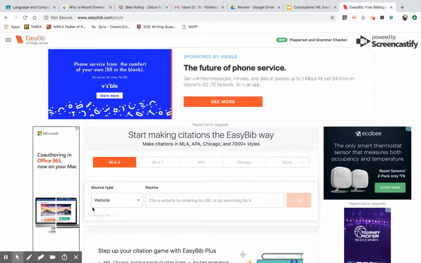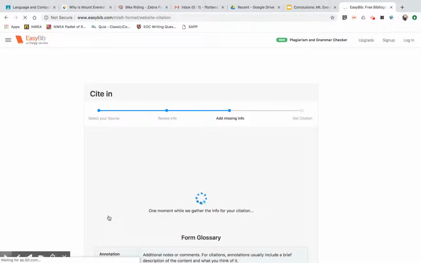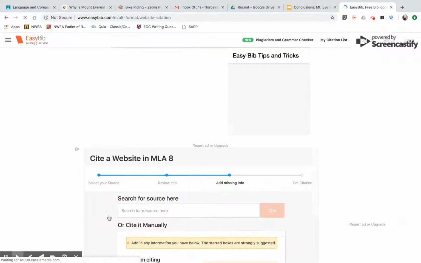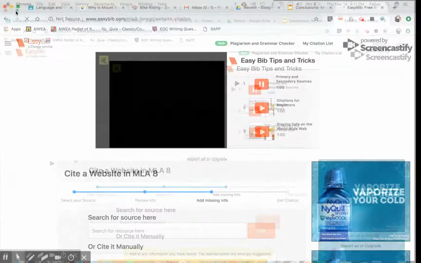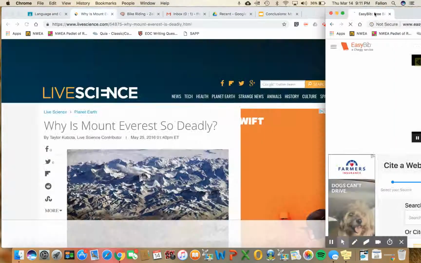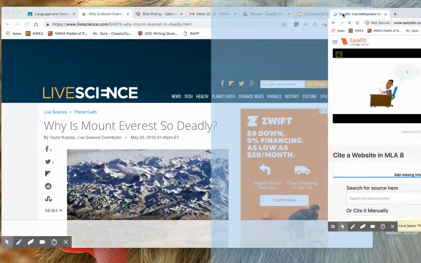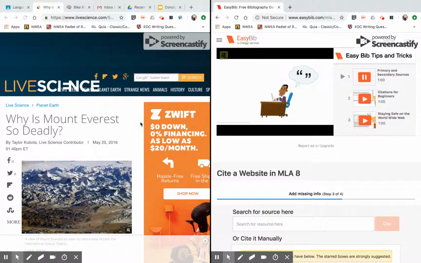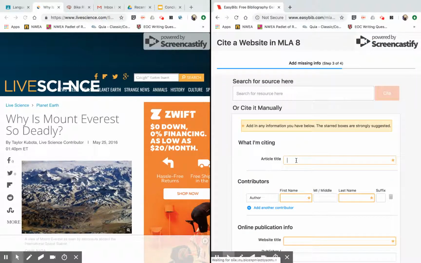On EasyBib, website is already selected, but you do not want to copy and paste the URL in because it will not be correct if you do that. So instead, you want to hit manual cite. Okay, and I'm just going to split screen my stuff here, that way I can see what we need to do. Now, with this, I'm going to first start by putting my article title.